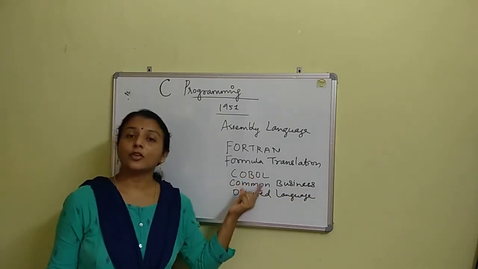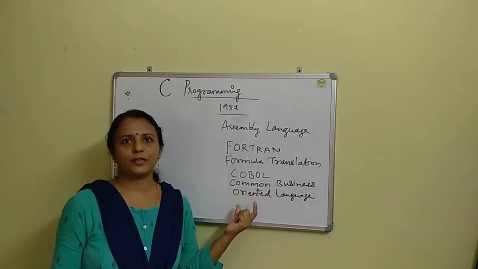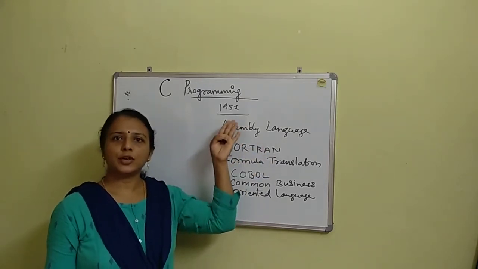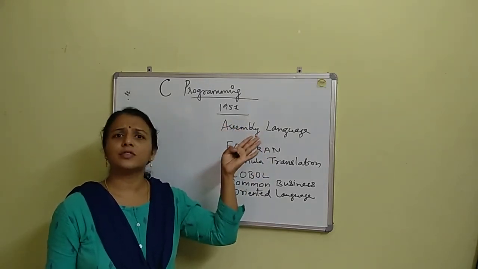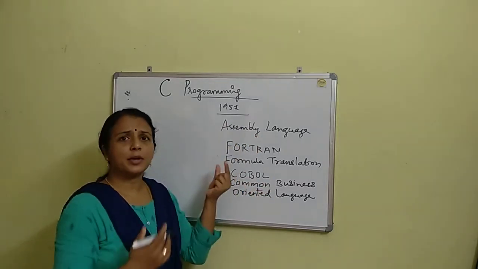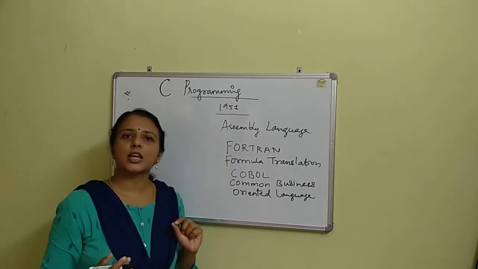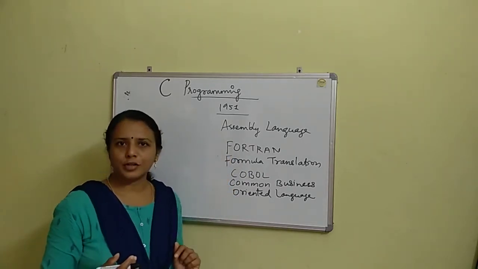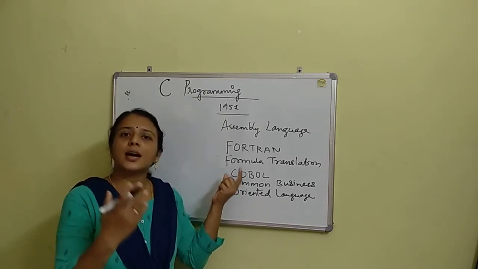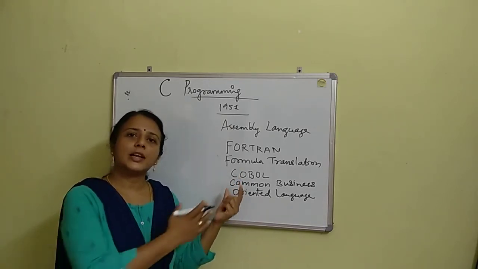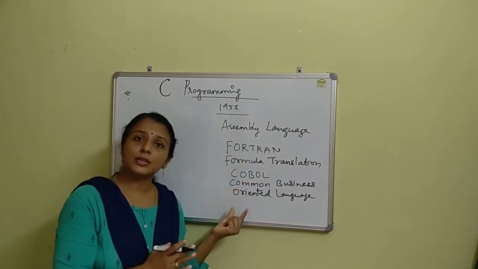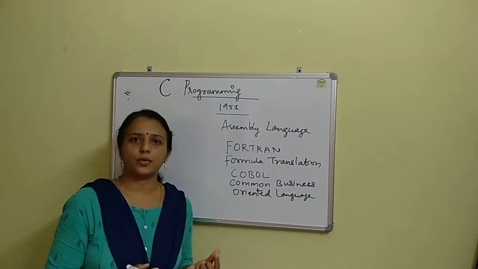So around 1951, the thought of communicating with computers came, and because of that thought assembly language came into the picture. After that, Fortran came, and when you wanted to do business transactions, another programming language came, and that was COBOL. So Fortran stands for formula translation, COBOL stands for Common Business Oriented Language.